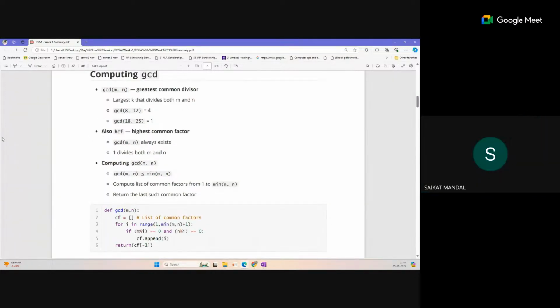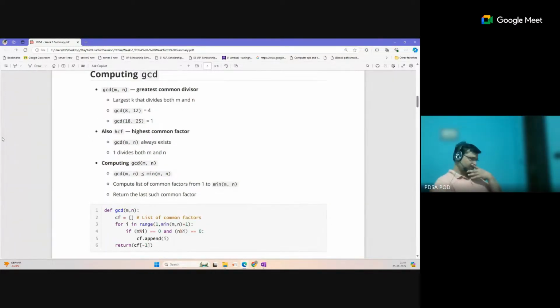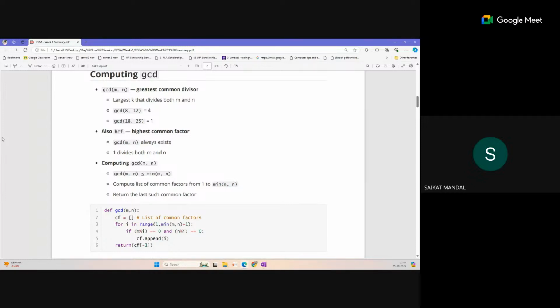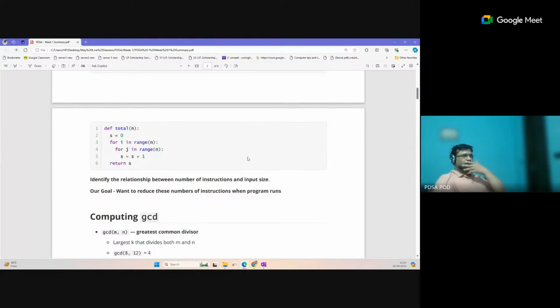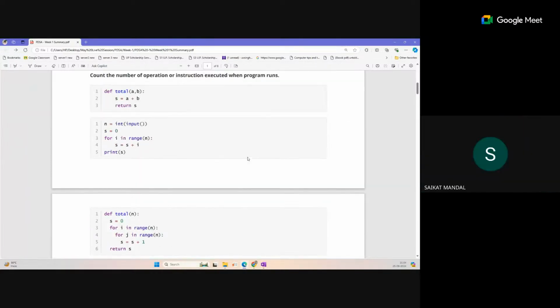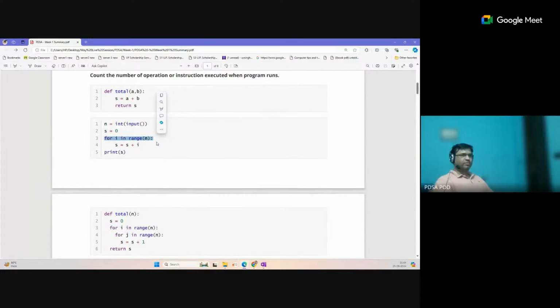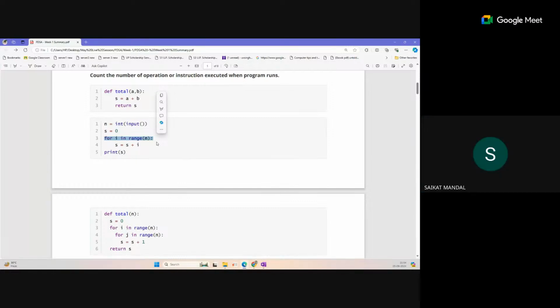May I ask you a question? Yes. Going back to the code you were showing us, this one. See, this third line, you're telling us will run n plus one times, right? N plus one times, the one being the last termination point. So if this kind of question comes in the exam, should we write n plus one or is it n actually?